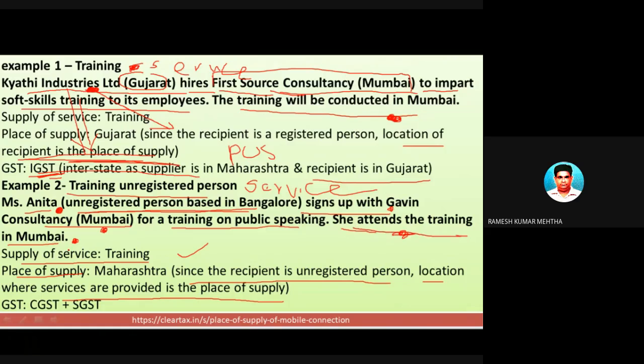The services are provided at Bombay. So Bombay will be the place of supply. And whenever only one state comes into picture, in this case Bombay, which is the place of supply, just remember, it is a case of intrastate supply of services, and CGST and SGST will be levied.